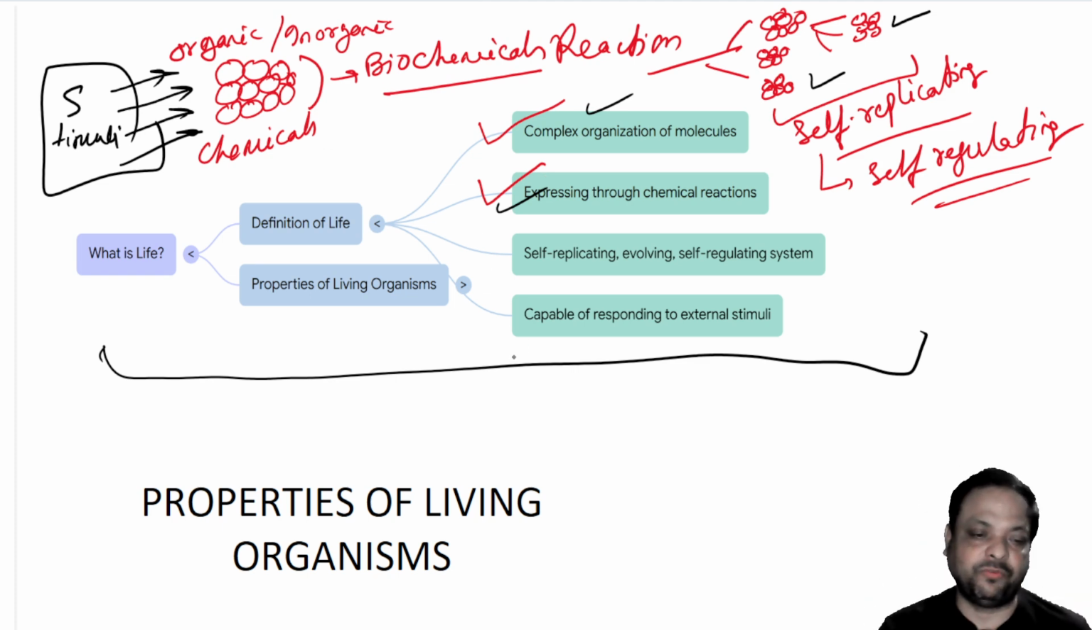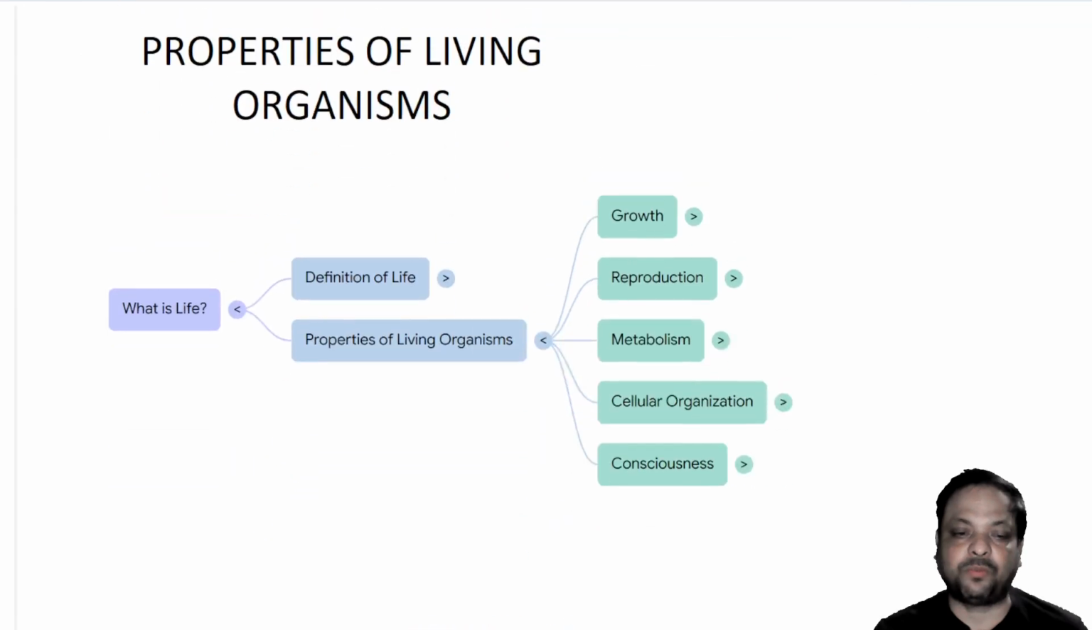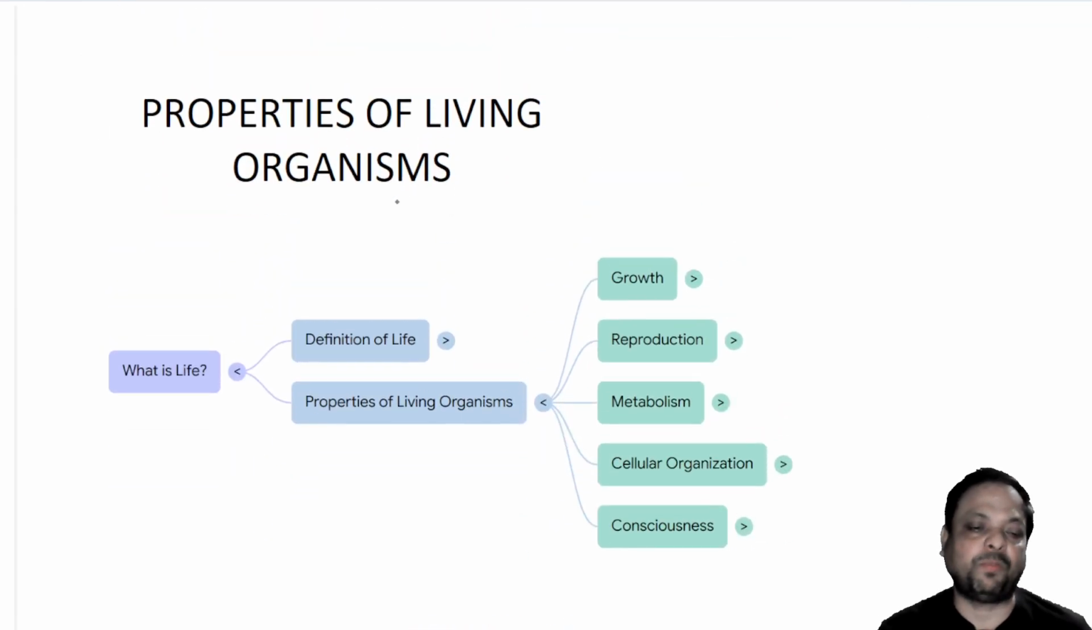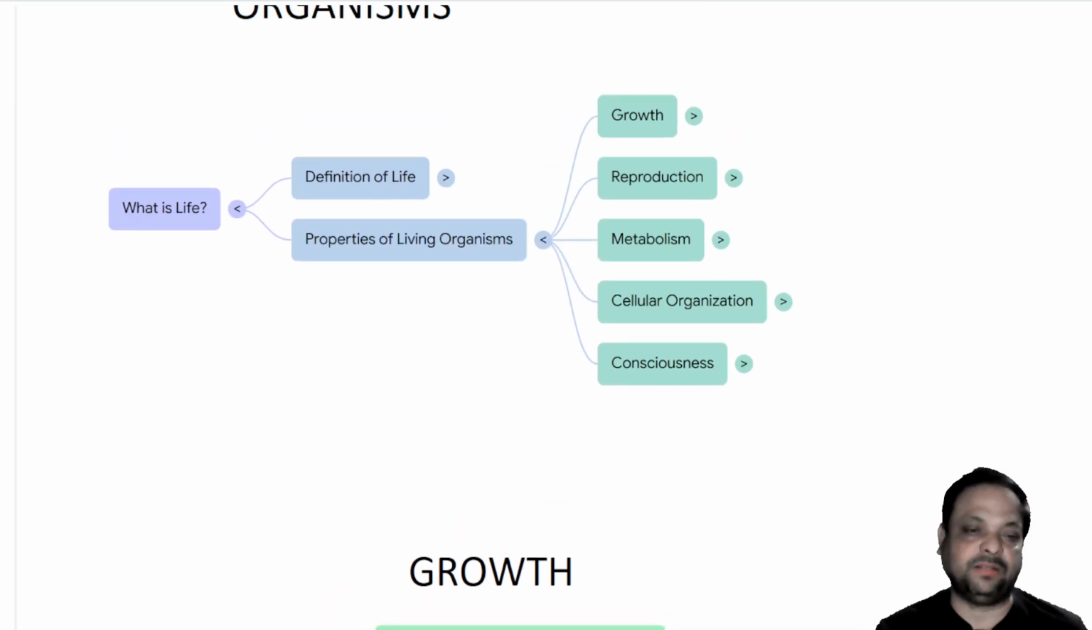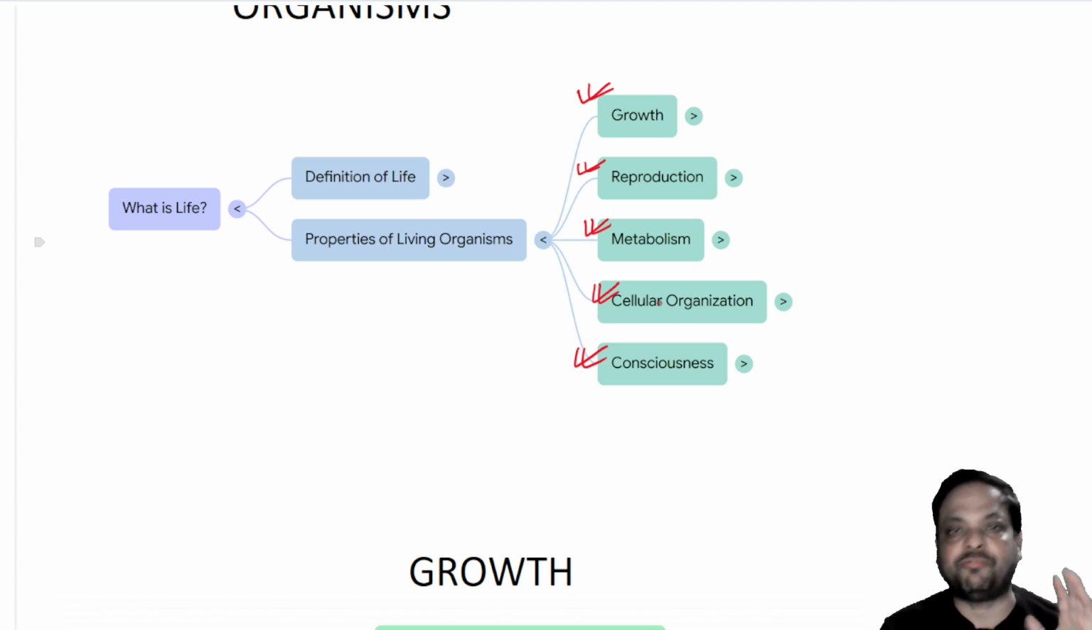Okay, now let's move to the second point, the properties of life. Let's see what we mean by the properties of life. The properties of living organisms contain 5 basic factors. One is growth, one is reproduction, one is metabolism, one is cell organization, and another one is consciousness. These are the 5 basic properties of all living organisms.